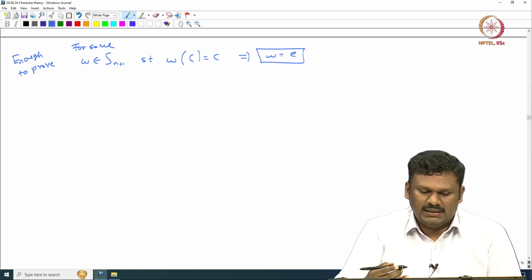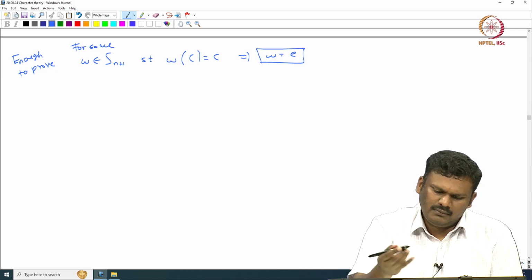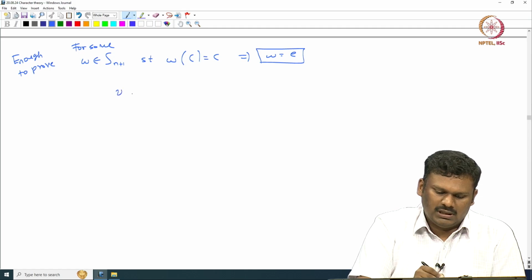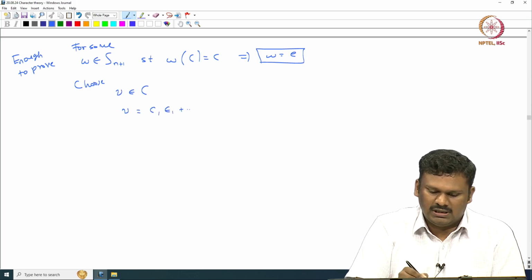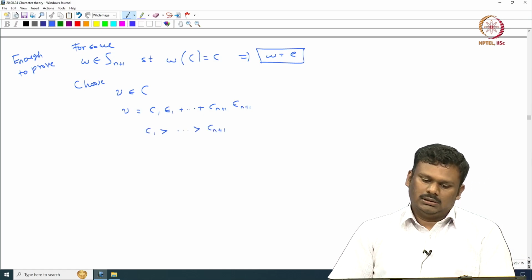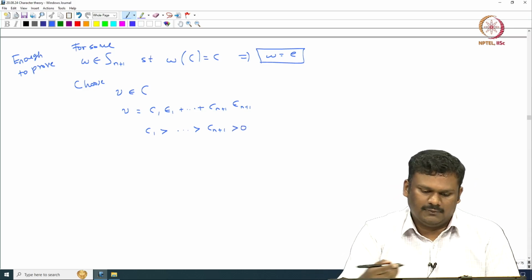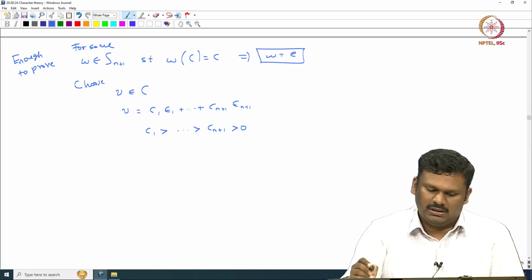Now why is this true? This is just true because of the way C is defined. Note that if you start with a vector V in C, you can write it as c 1 epsilon 1 plus etcetera plus c n plus 1 epsilon n plus 1. Now, the c's are decreasing. You can make a choice so that all of them are positive. That you can always do, because C consists of all tuples which are strictly decreasing. So you can make a choice with c n plus 1 positive.